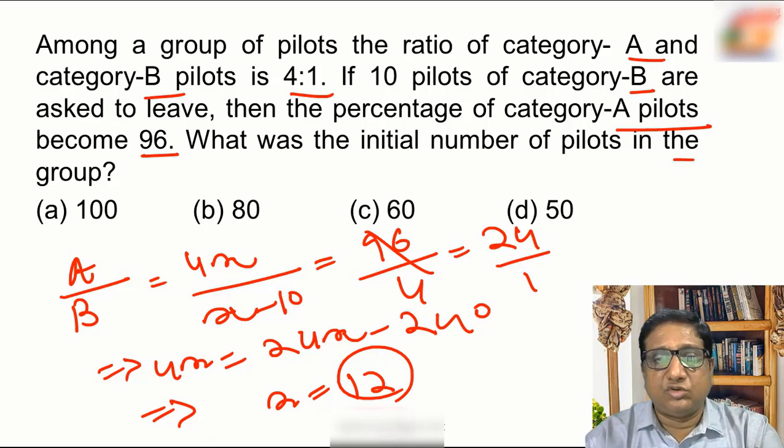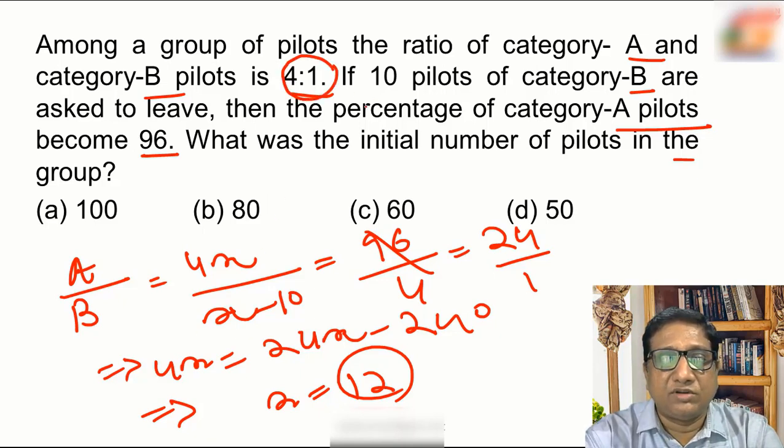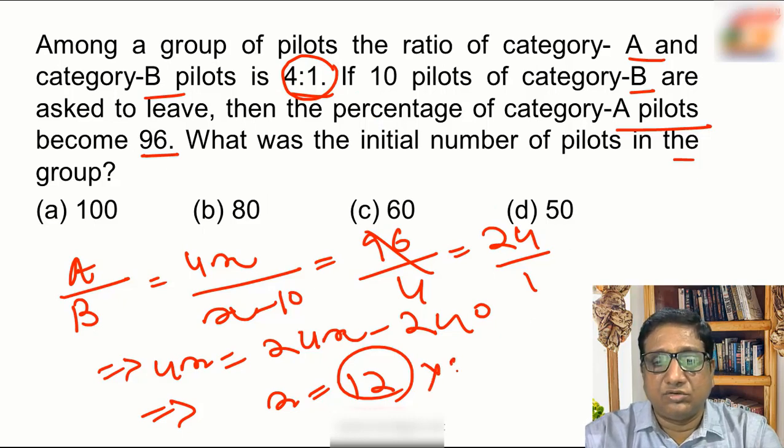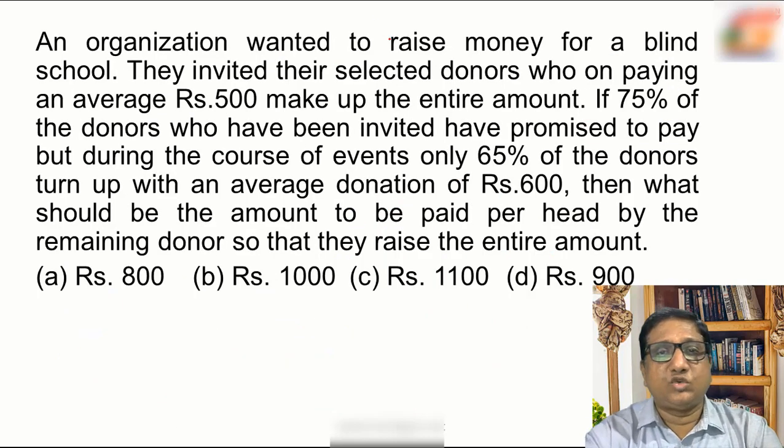If x is equal to 12, originally the total number of pilots is 4x plus x, 5x. So 12 into 5, that is 60. So originally the total number of pilots is 60. Choice C.